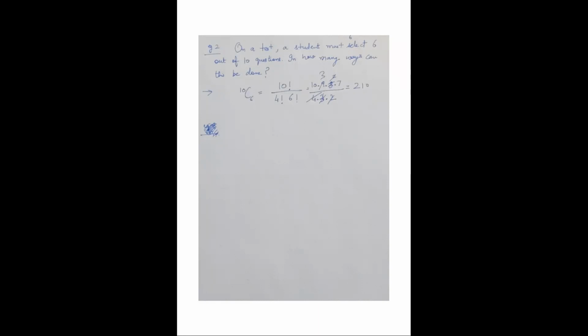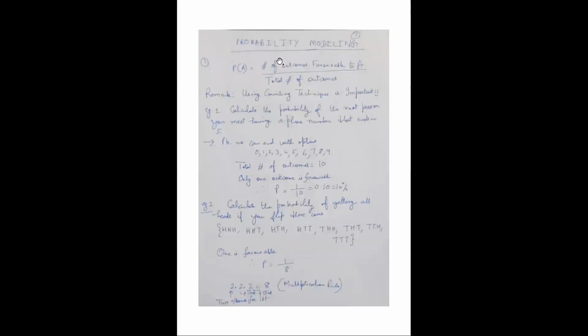So what I have done till now, I have completed 3 principles of counting. One is the multiplication principle, the other is permutations, and the third is combinations. These counting strategies lead directly to the probability outcomes of any event. So let's try to do the probability modeling.